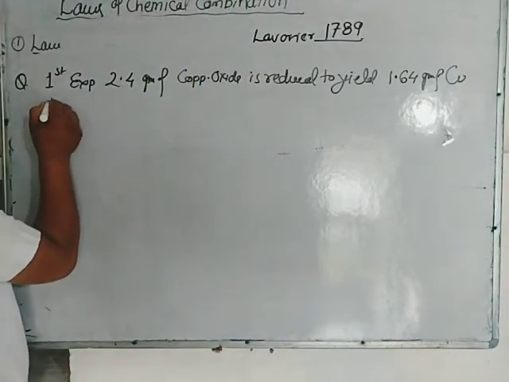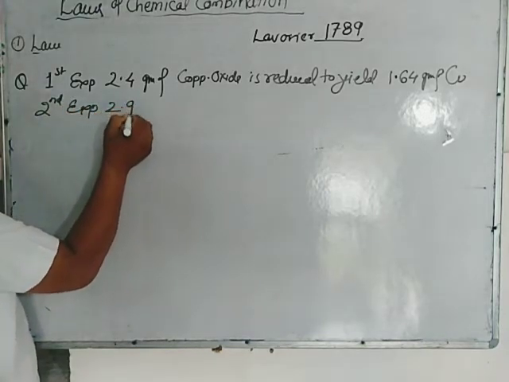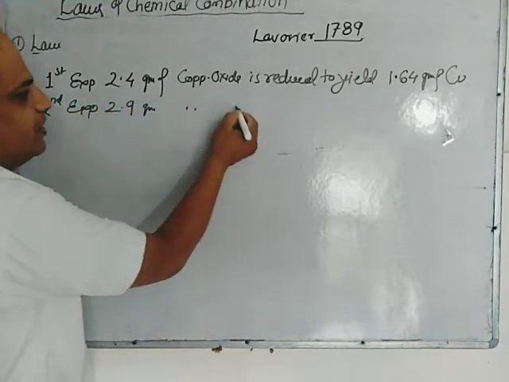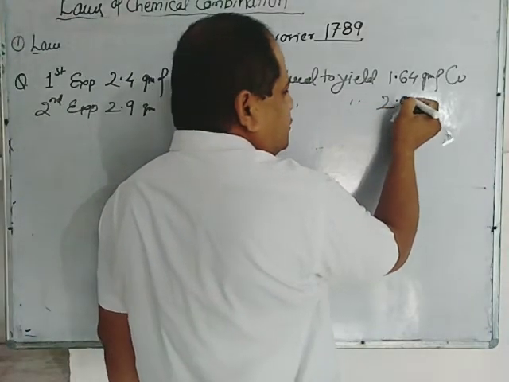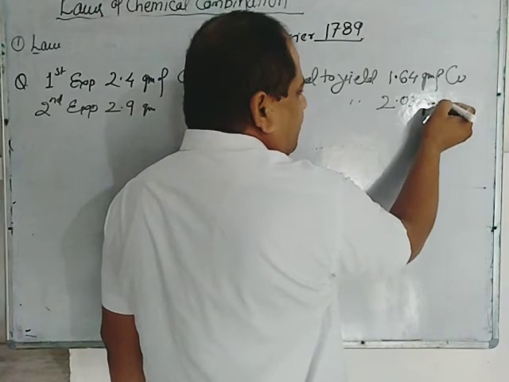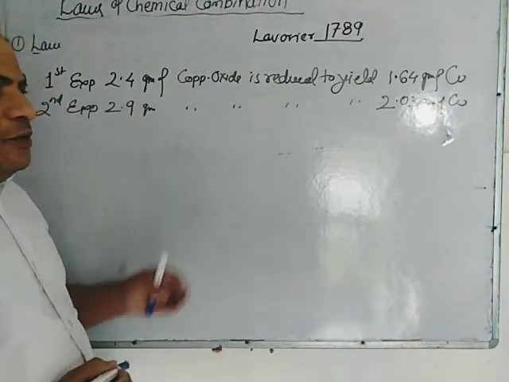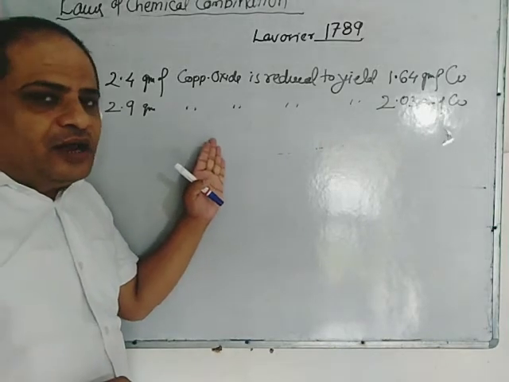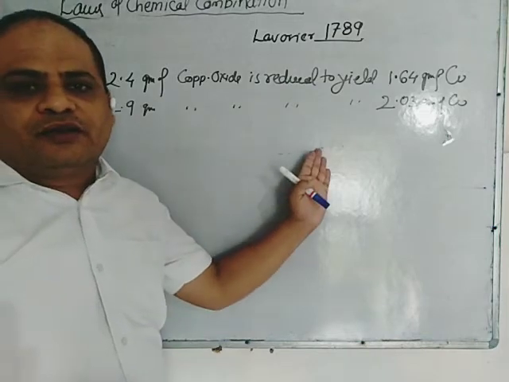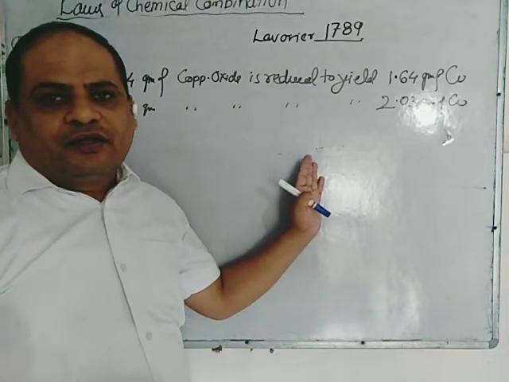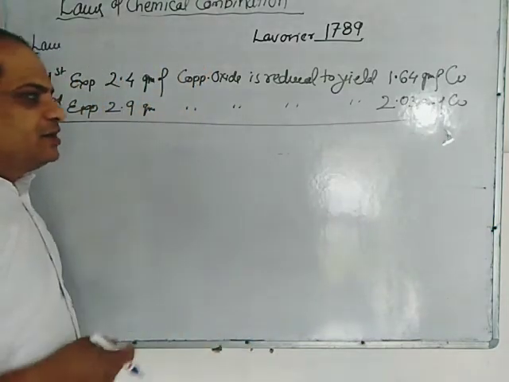Whereas in second experiment, 2.9 grams of copper oxide is reduced to yield 2.03 grams of copper. Which law of chemical combination is followed here, is obeyed here? This is the question. Two experiments are there.